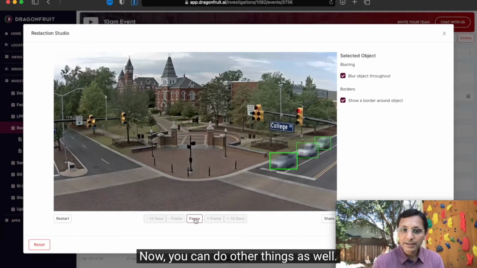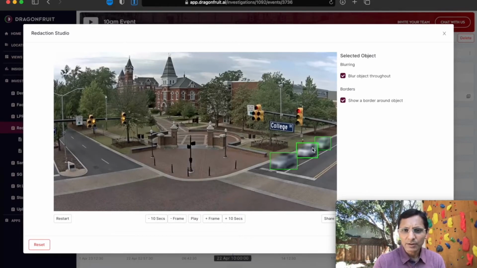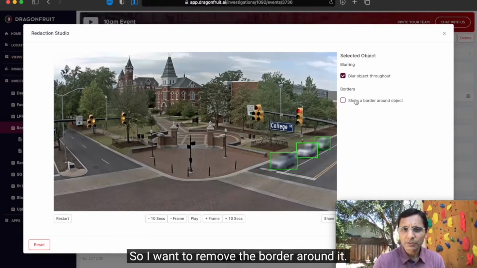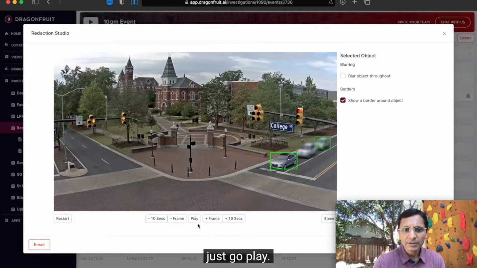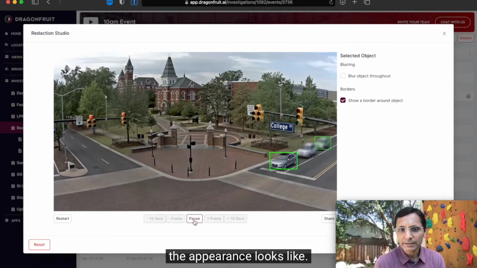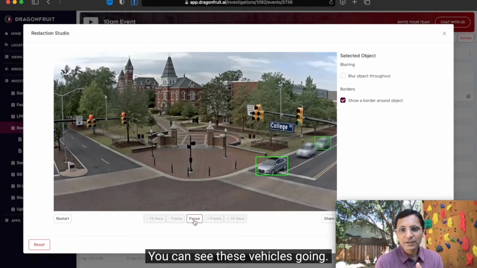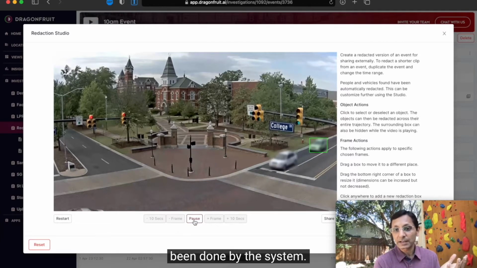Now you can do other things as well. So you might want to remove this border because it's maybe quite distracting. So I want to remove the border around it, and this one I want to unblur again, and I can just go play. So now you will notice that you have more control on how the appearance looks. Okay, you can see these vehicles going. I mean, this is pretty amazing because all of this work has already been done by the system.